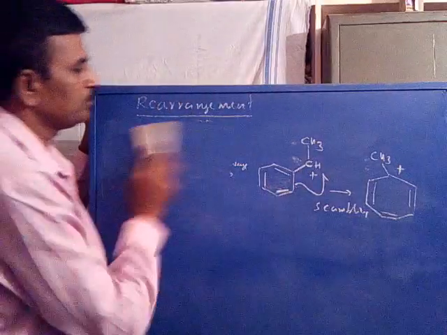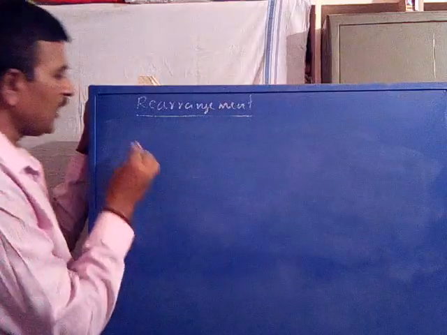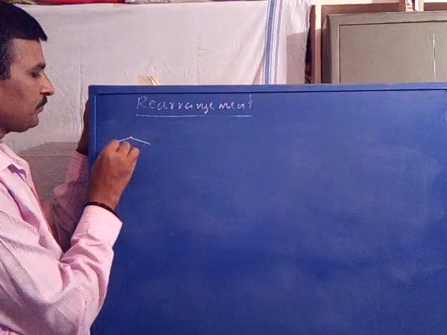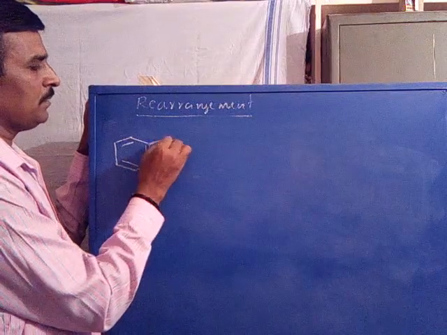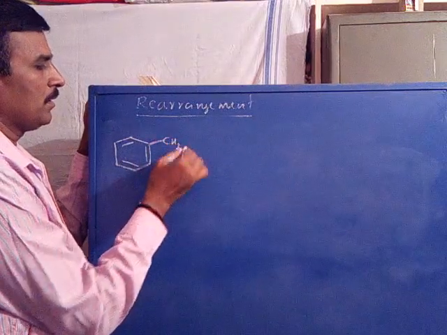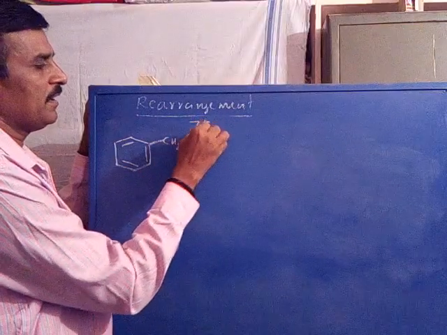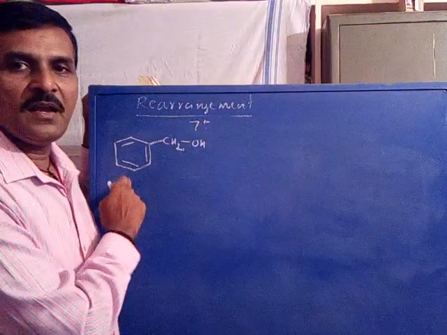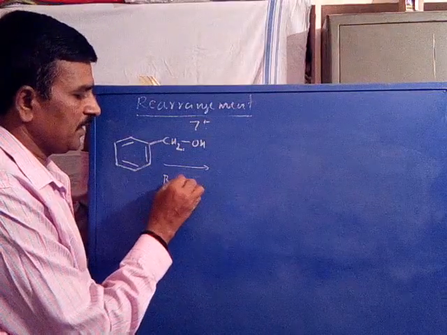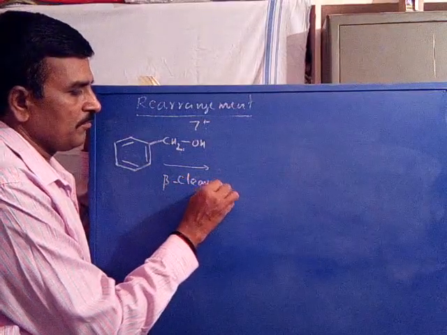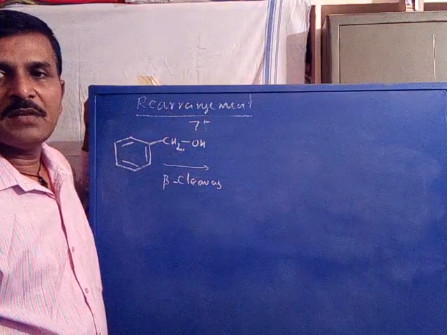For example, you take benzyl alcohol, where the CH2 carbon is substituted with OH. This is the benzyl alcohol molecular ion. First the benzyl alcohol undergoes a beta cleavage.